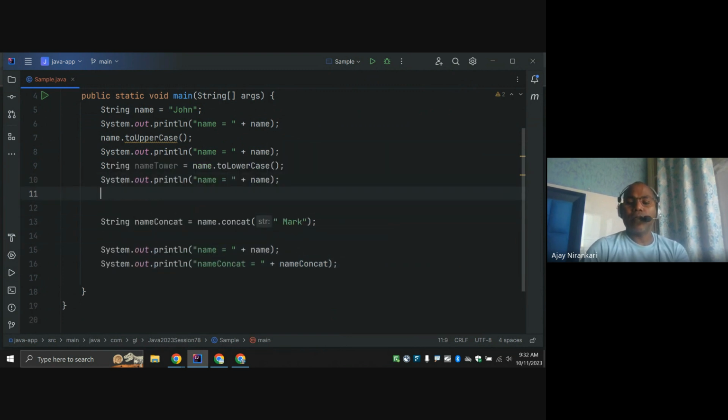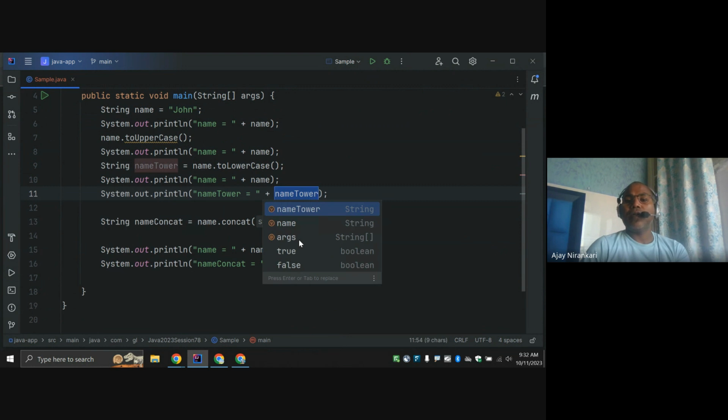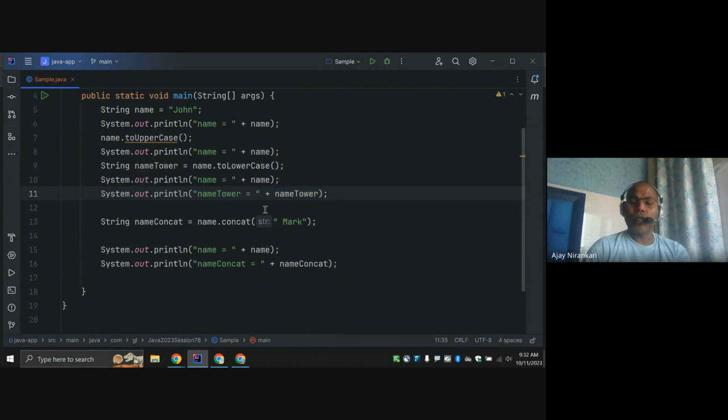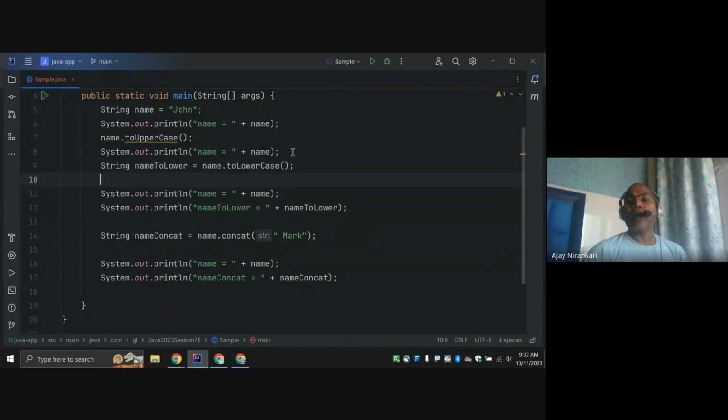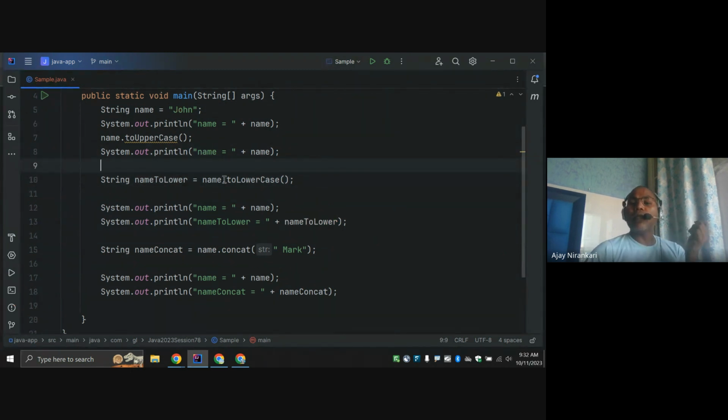Similarly name toLowerCase. So our intention is that whatever methods the String class has, whether toLowerCase, concat or toUpperCase, they are not changing the original object.